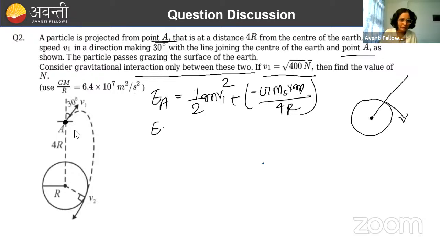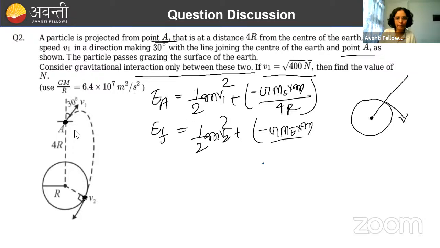Now, what's the final energy? Final point is this. So final energy is half m v2 square. And what's the final potential energy? If you look carefully, that will be minus GMm by r. So this is our final energy. Now, if energy conservation is true, because force acting is conservative, you need to equate these two. Now we have to calculate V2. We have to calculate what? If V1 equal to this, then find the value of n. V1 we have to calculate.